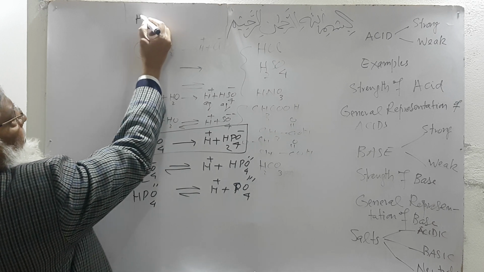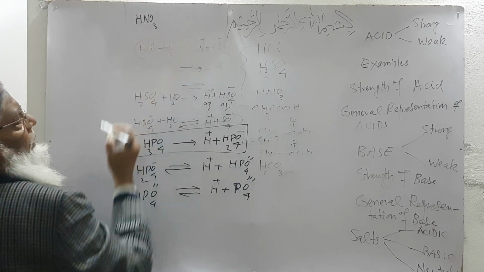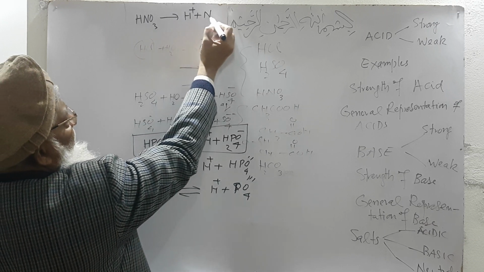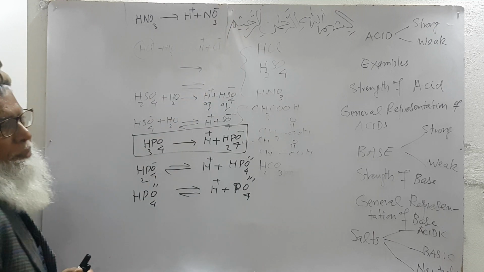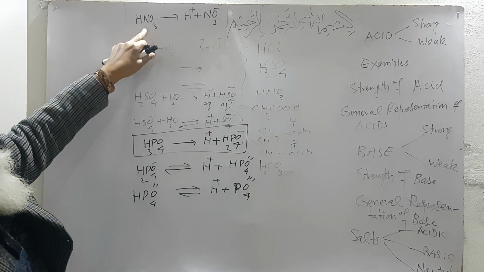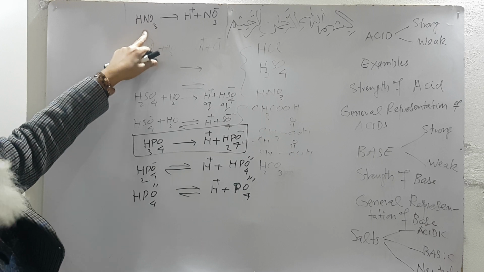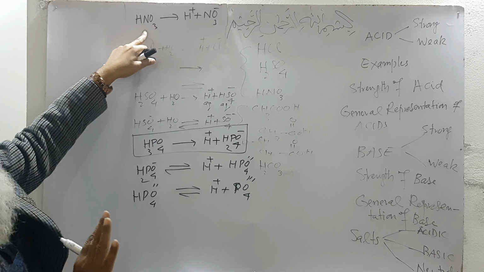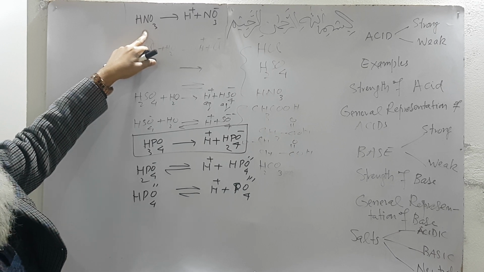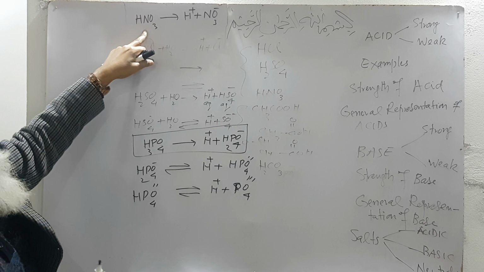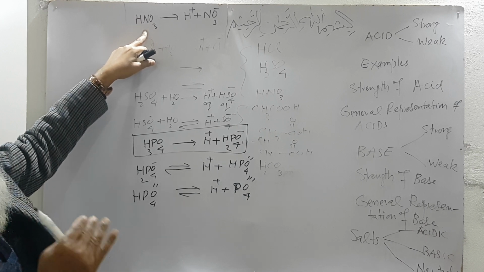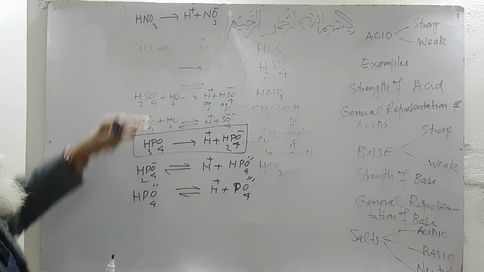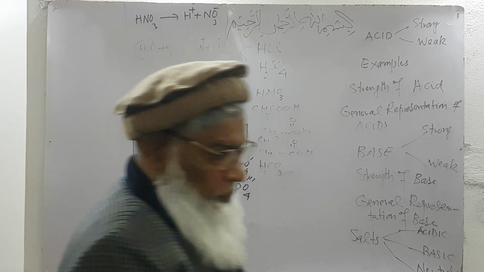Similarly, nitric acid dissociates into H positive and nitrate ion in aqueous media. Its dissociation is complete, so it is a strong acid. Any acid which is completely ionizable in a suitable solvent like water is known as a strong acid. If it is partially, poorly, weakly, sparingly ionizable in water, then it is called a